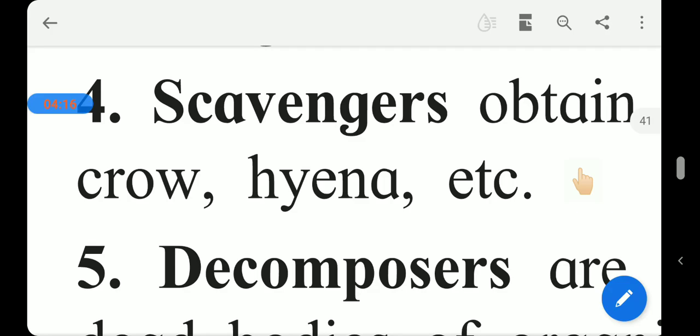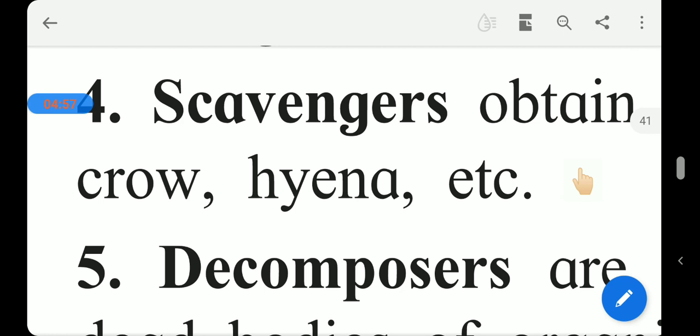Fourth type is scavenger. Fifth is decomposer. Before we learn about scavenger and decomposer, we will understand their work or their importance. Some organisms around us perform the function of cleaning and conserving the environment. Without them, the environment will not be clean by itself. So they are also considered the cleaners of the environment. They feed themselves on dead decaying matter. They are scavenger and decomposer.